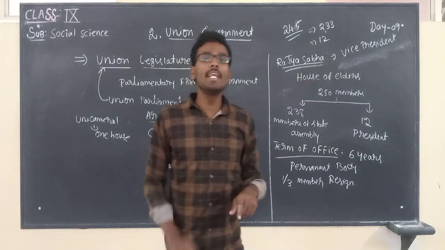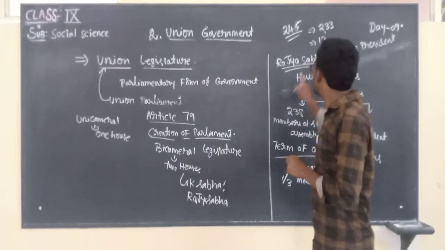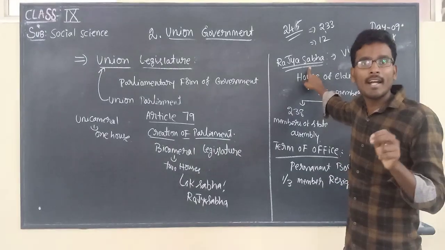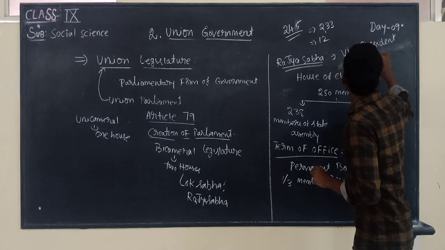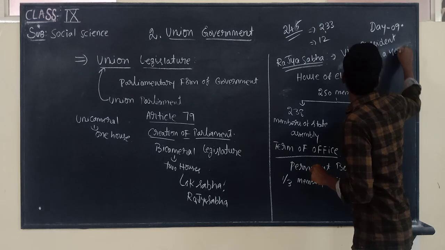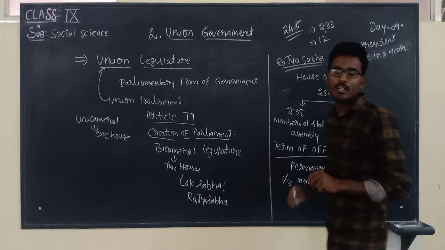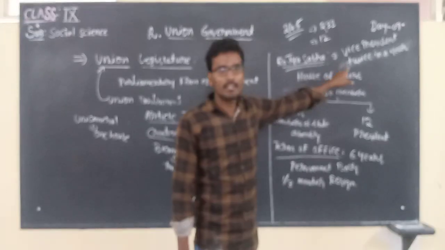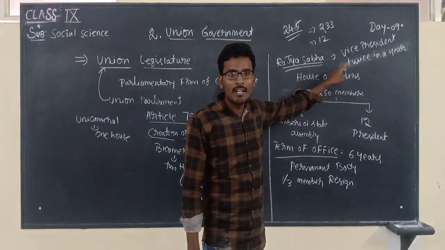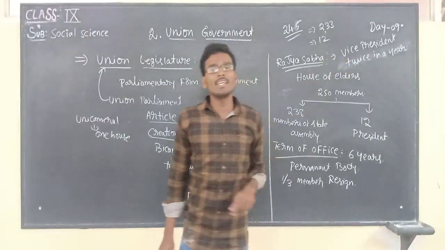Now, when will the meetings be conducted? The meetings of Rajya Sabha are conducted twice in a year. Twice in a year means at least one time every 6 months.